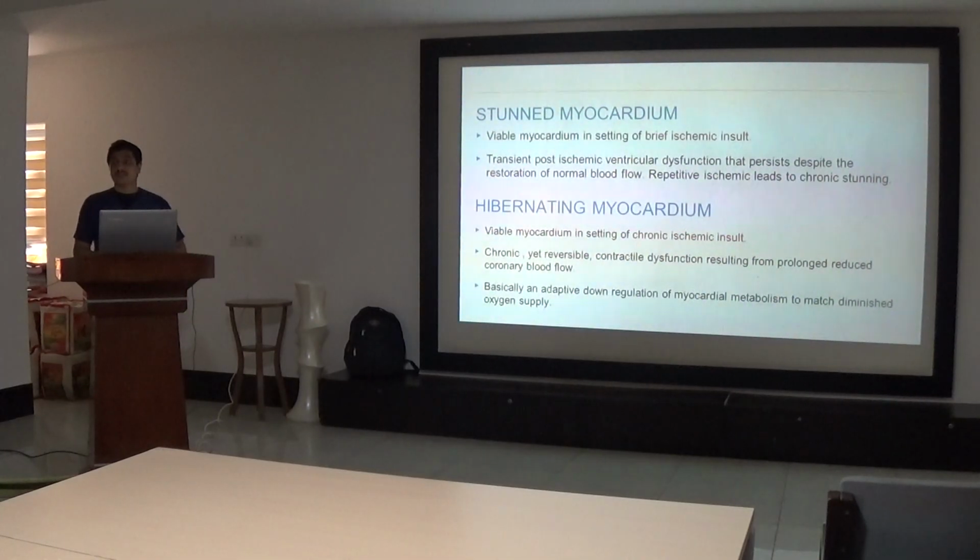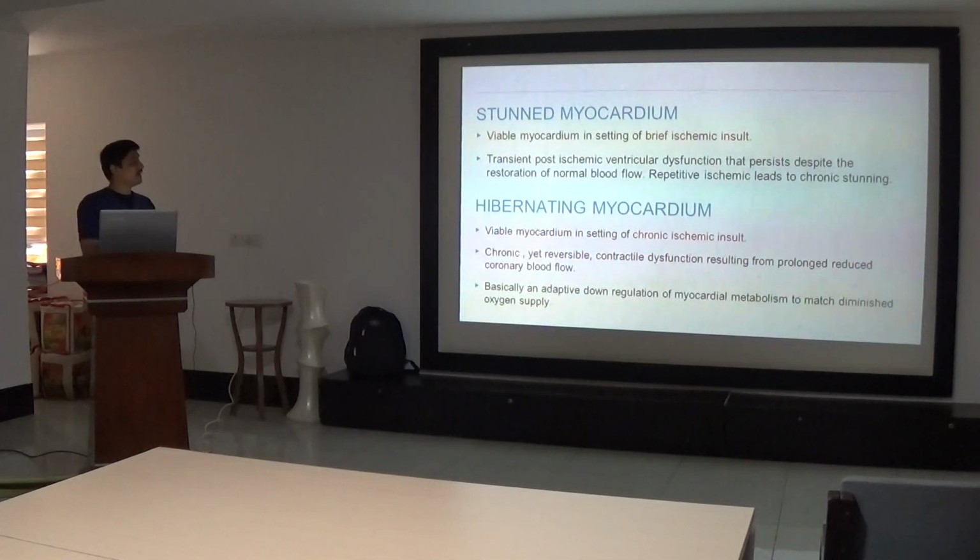So basically in myocardial viability, two definitions are very important: one is stunned myocardium and the second is hibernating myocardium. Both are examples of viable myocardium only. Stunned myocardium is myocardium in the setting of a brief ischemic insult, that is, transient post-ischemic ventricular dysfunction that persists despite the restoration of normal blood flow. Repetitive ischemia leads to chronic stunning.